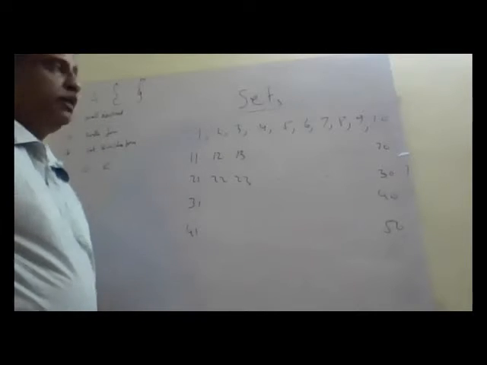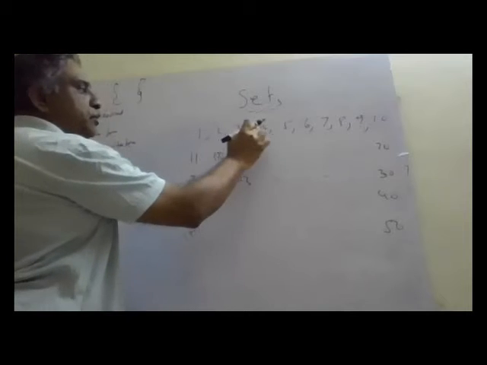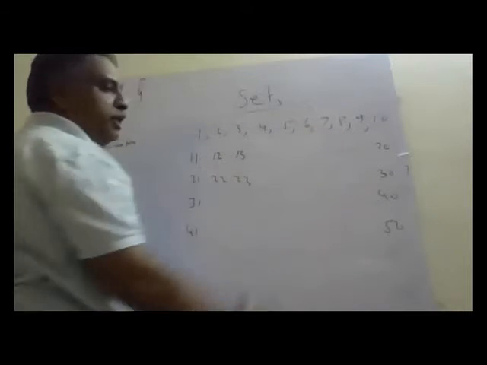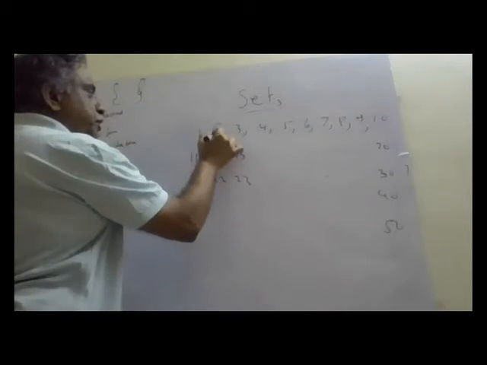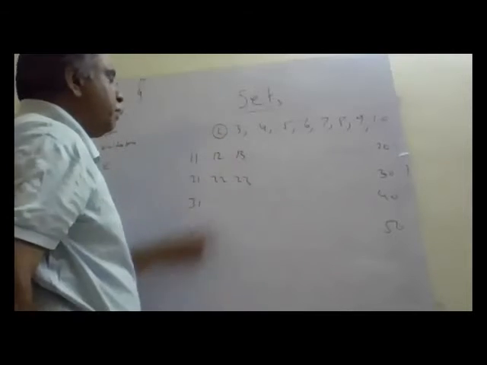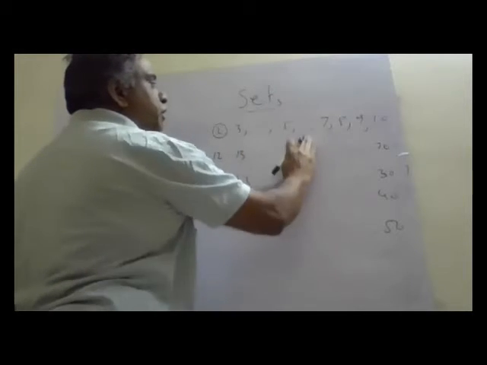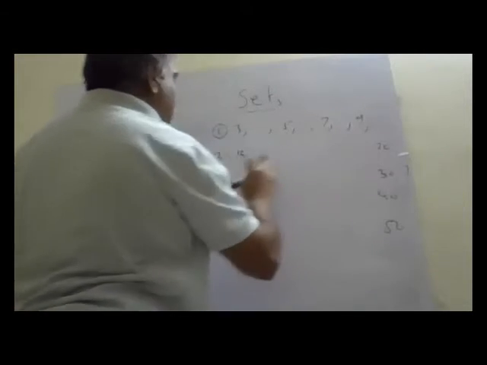What are we finding out? Prime numbers. All even numbers are divisible by 2. 4, 6, 8, all are divisible by 2. So 2 is the prime number. 1 is not a prime number, because one is a factor of everything. So 2 is a prime number, and all even numbers are non-prime.